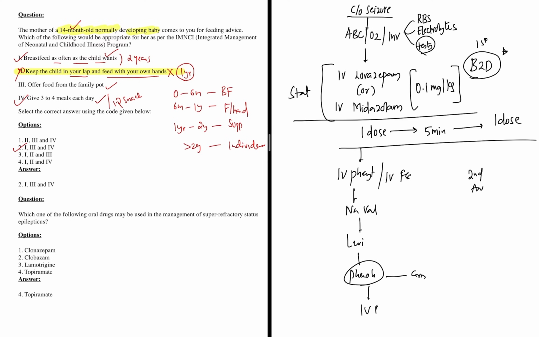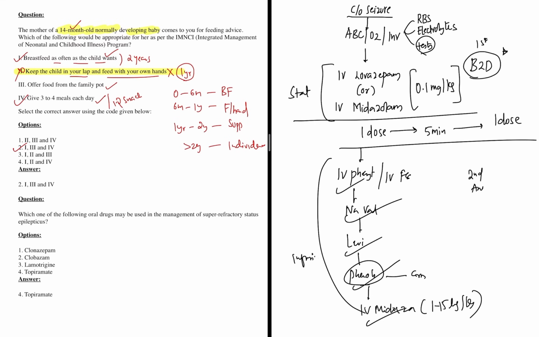Or we can even give IV midazolam. Instead of a single injection, we can give infusion, that is 1 to 15 microgram per kg. See, all these, phenytoin, sodium valproate, levetiracetam, phenobarbital coma, midazolam, are infusions. They are not stat, they are infusions.